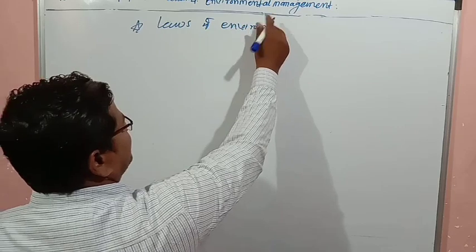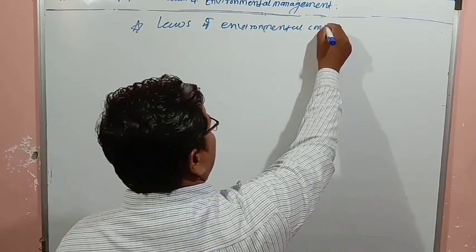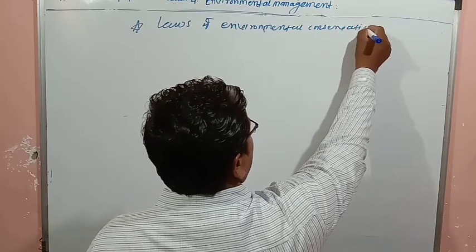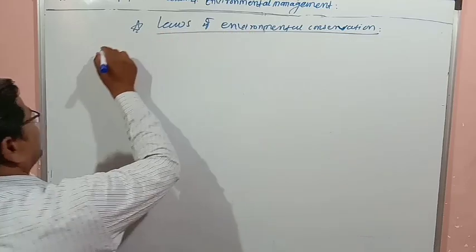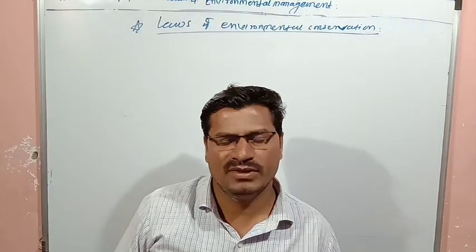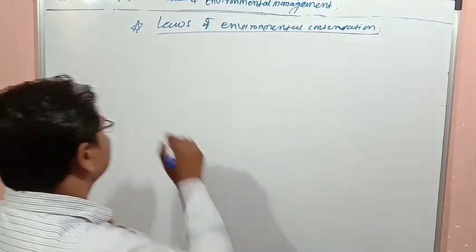Laws of environmental conservation. So in that, first law is the Forest Conservation Act 1980.